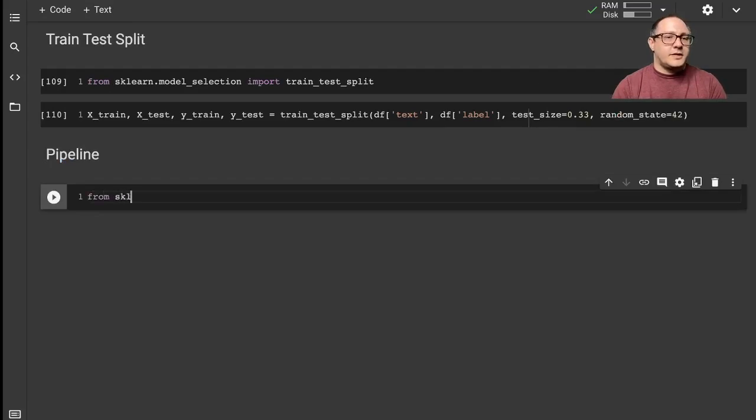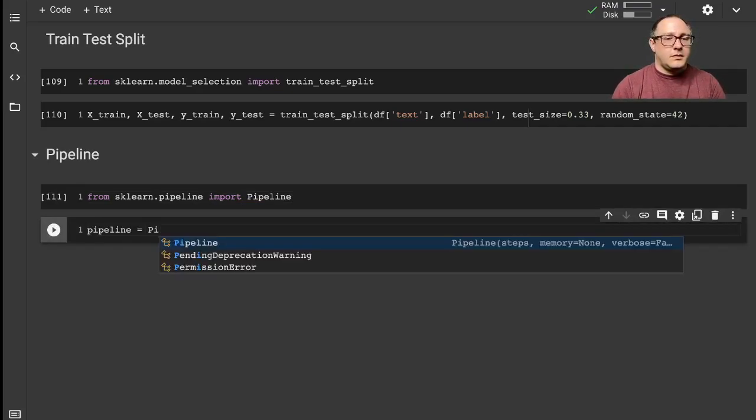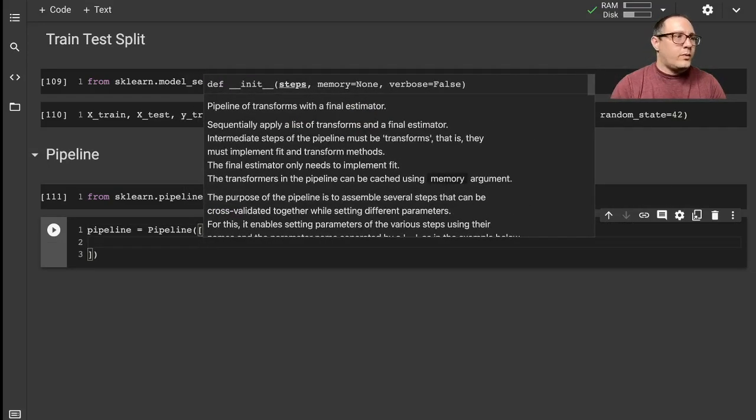So let's do from sklearn.pipeline import Pipeline. And let's go on and create a pipeline. And so how we want to set this up.